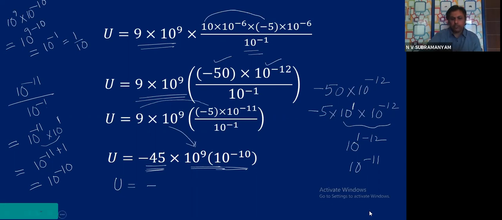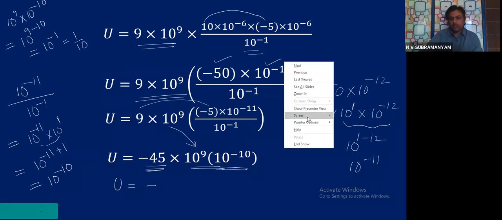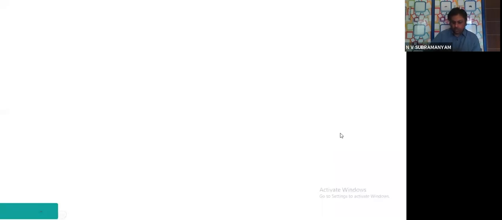I will take a whiteboard and explain. If I see carefully, the last value I got is 45 into 10 power minus 1. Simplified, this is nothing but with minus sign, don't forget the minus sign, okay, into 1 by 10. 45 by 10 will become how much? 4.5.